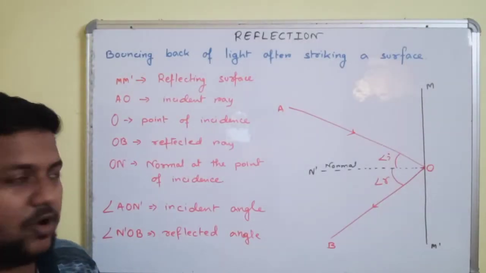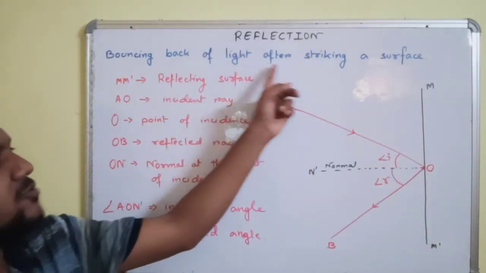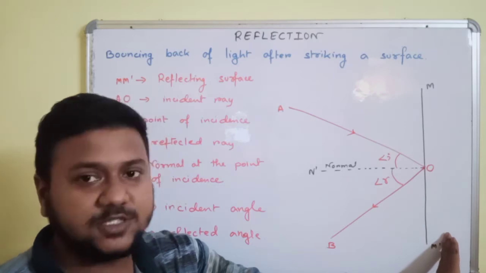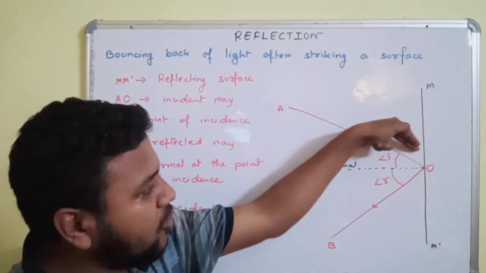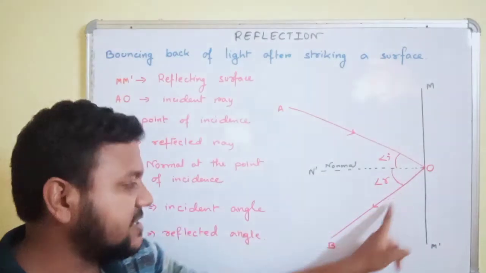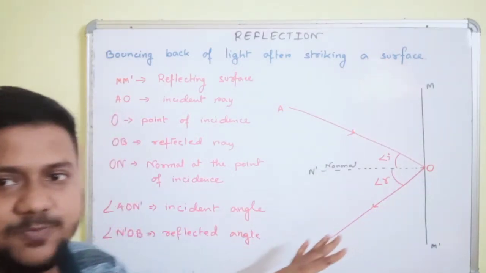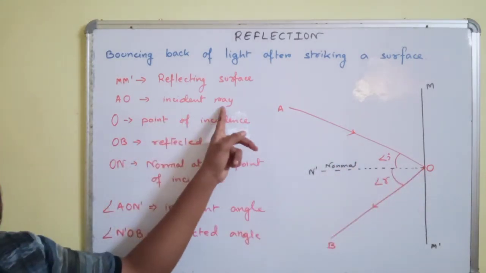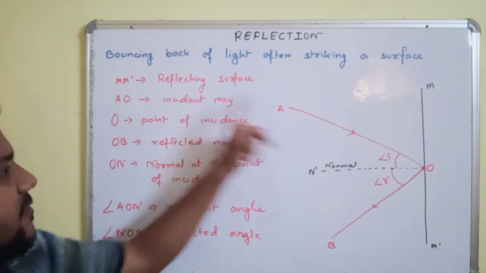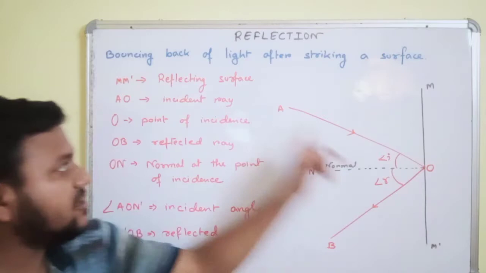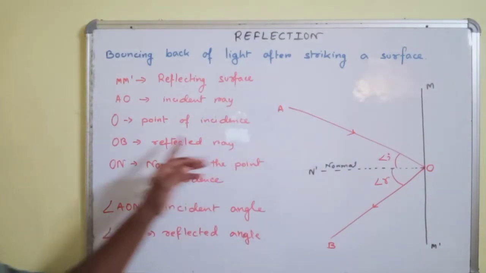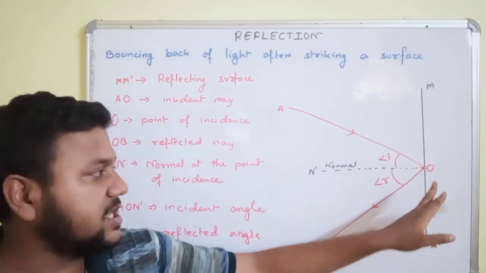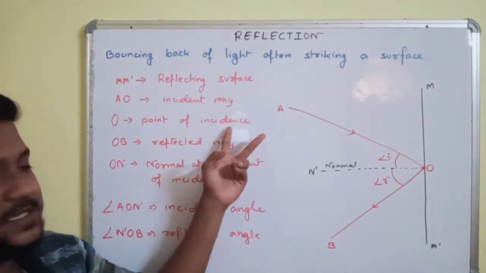Let us again recall what is reflection. Reflection is the bouncing back of light after striking a surface. Suppose this is a particular surface on which an incident ray falls at a point O and is reflected back. So in this image we can see AO to be the incident ray which falls on the reflecting surface M dash. M dash is the reflecting surface. Now the point O on the reflecting surface where the incident ray falls is the point of incidence.